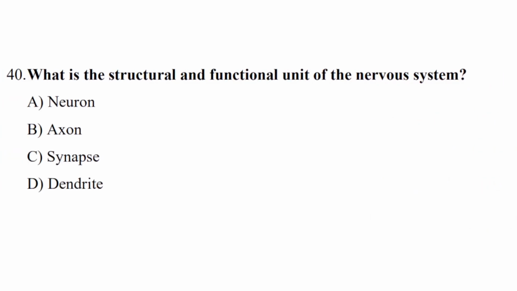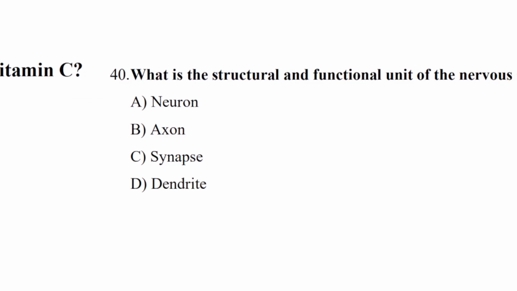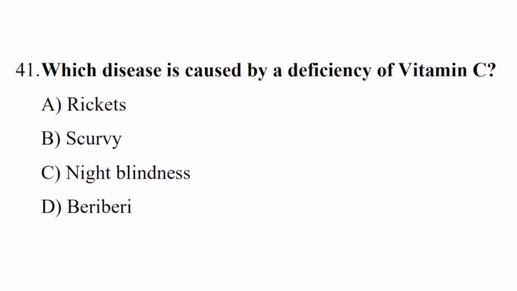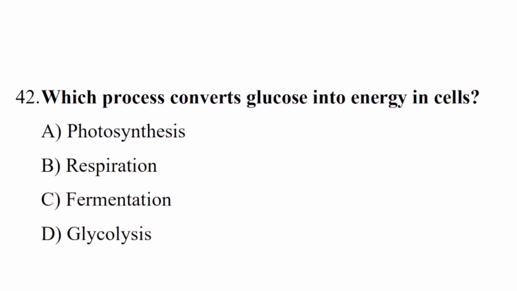Question number 40. What is the structural and functional unit of the nervous system? Correct answer is option A, neuron. Question number 41. Which disease is caused by a deficiency of vitamin C? Correct answer is option B, scurvy. Question number 42. Which process converts glucose into energy in cells? Correct answer is option B, respiration.